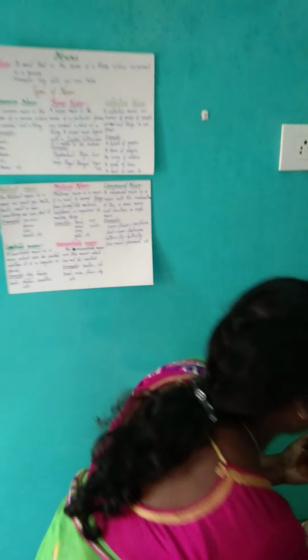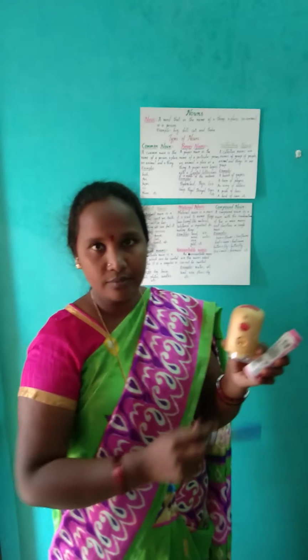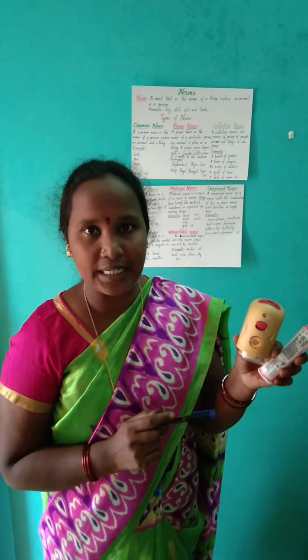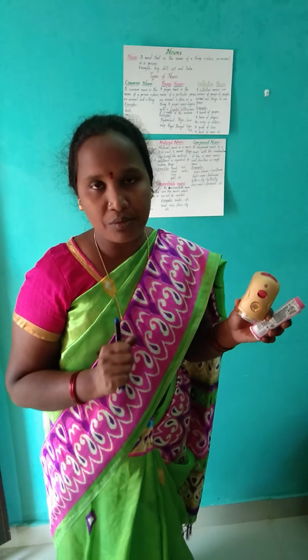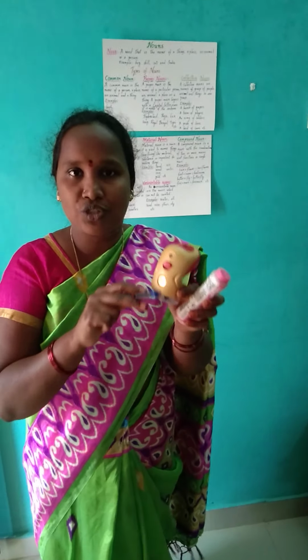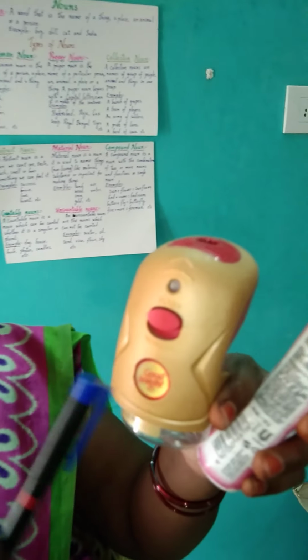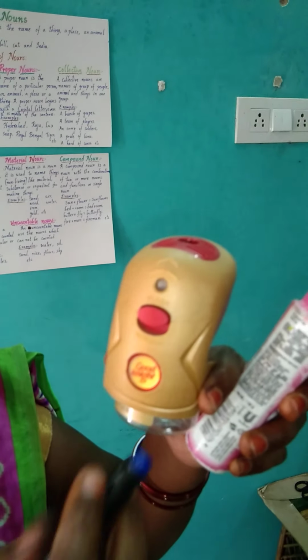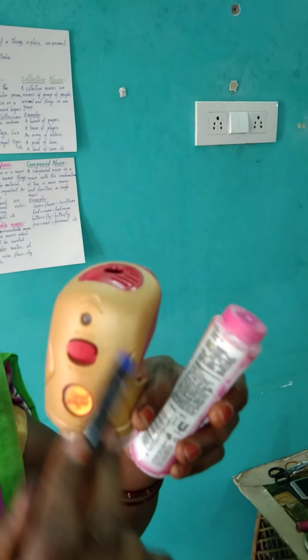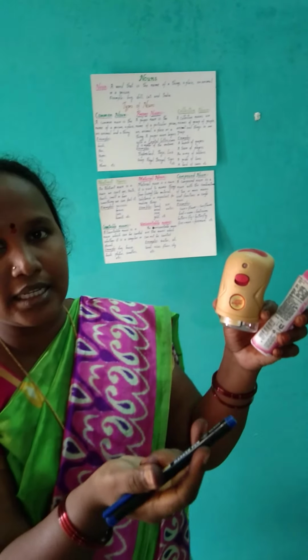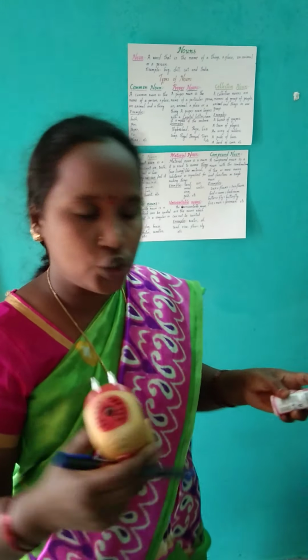Next example is, see, jet. We'll buy the jet in the shops. If we go and ask the shopkeeper, can you please give me the jet? What will he say? He'll ask, which type of jet, what is the name of the jet? So that means jet is having so many different names. Now this jet is having some specific name. That is Good Knight. Good Knight, this name. And one more, All Out. So many types of mosquito coils are available in the shops.